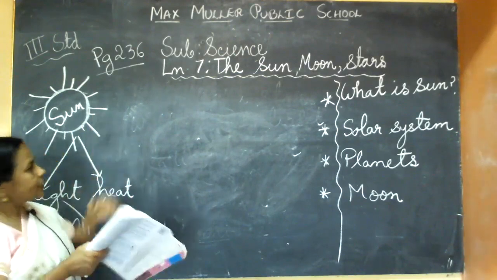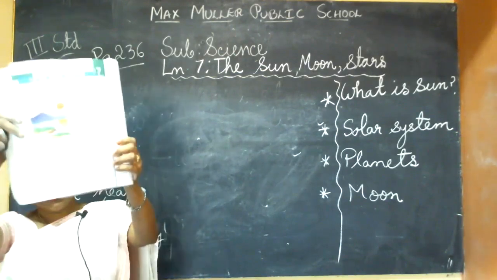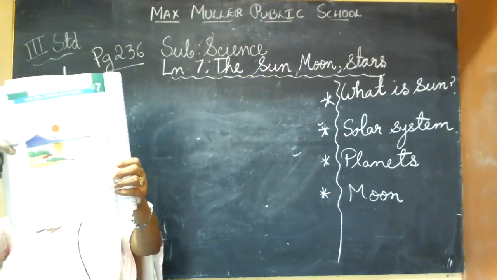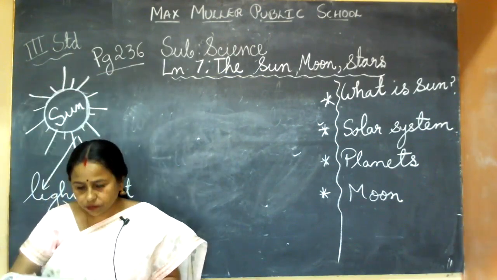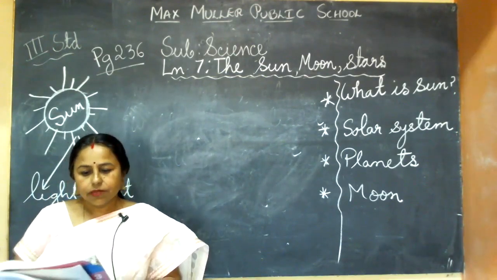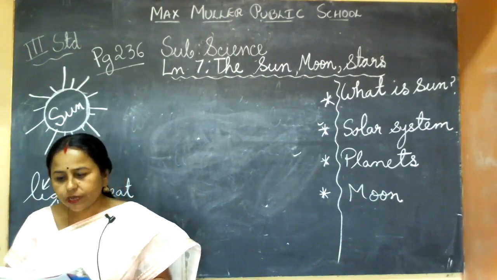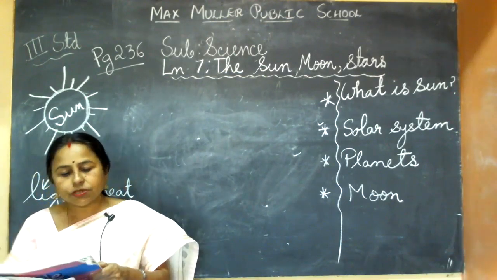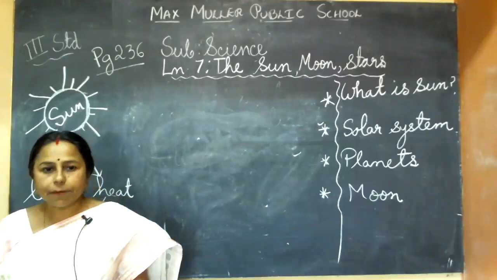Page number 236. Open this page, children. Okay, now this one I'll read. The sun. You see the sun in the sky every morning. It is big, it is bright, and it warms you up. It is giving some temperature.